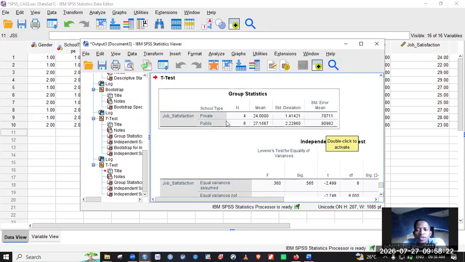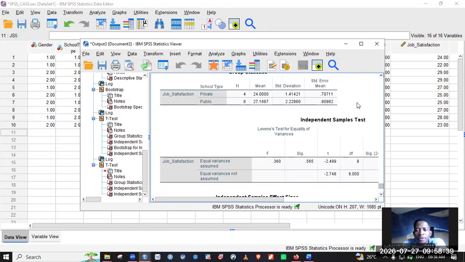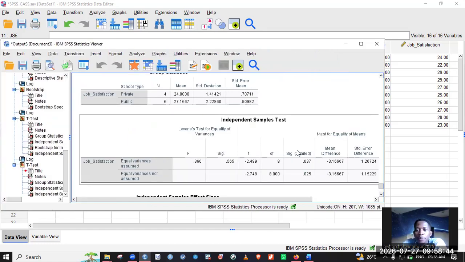So you could see that teachers in public school have a higher job satisfaction in terms of the mean rating, 27.3, than teachers in private school. But the question is, is it significant? Is it wide enough to say that, yes, there's an overall difference? Now, looking at our p-value, remember we said that if our p-value is greater than 0.05, we will have to accept our null hypothesis, which is that there is no significant difference between private school teachers and public school teachers.